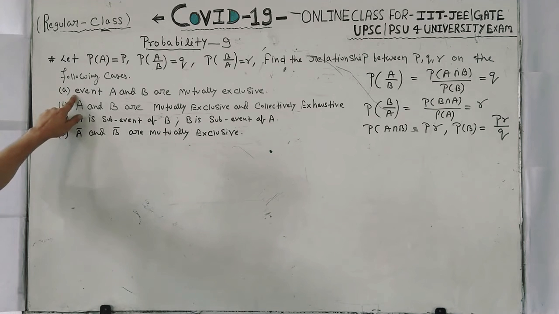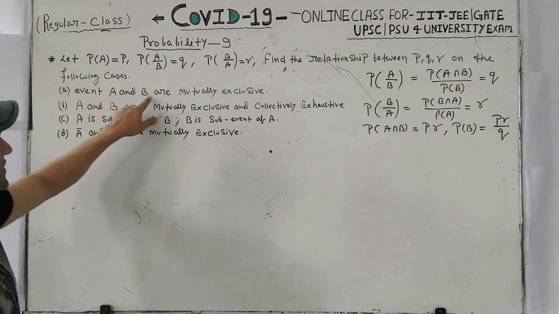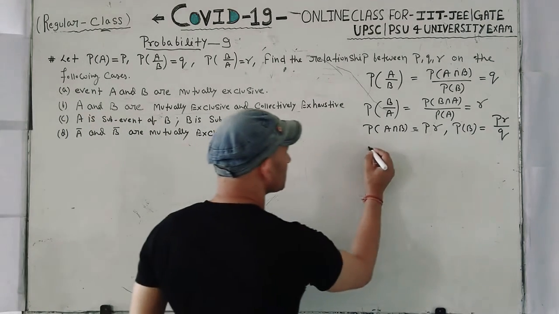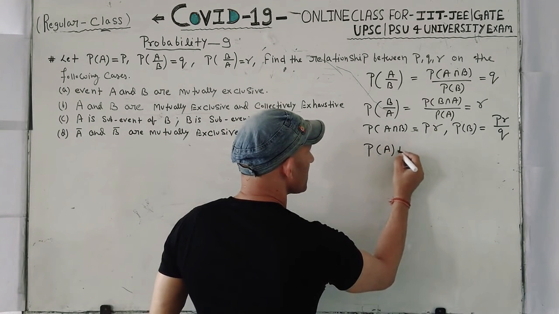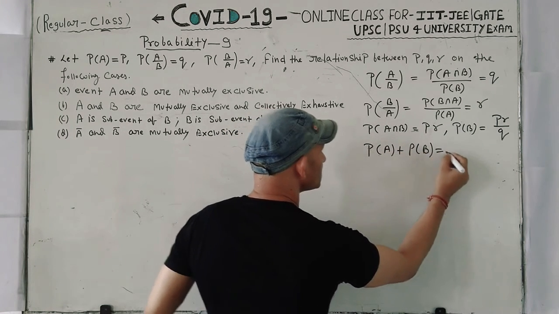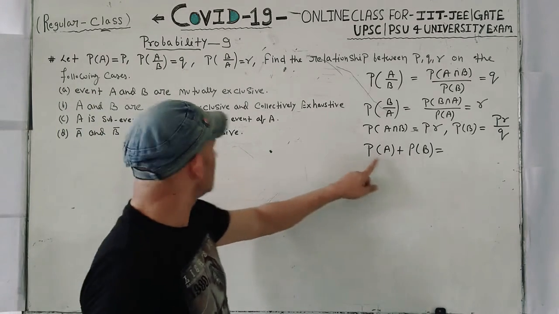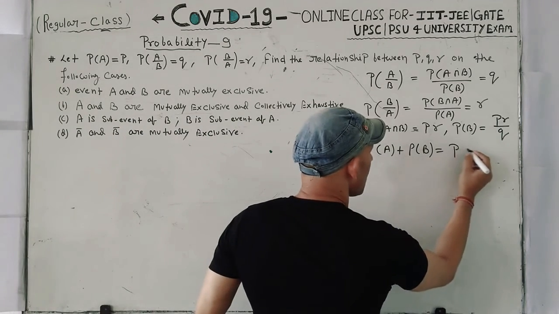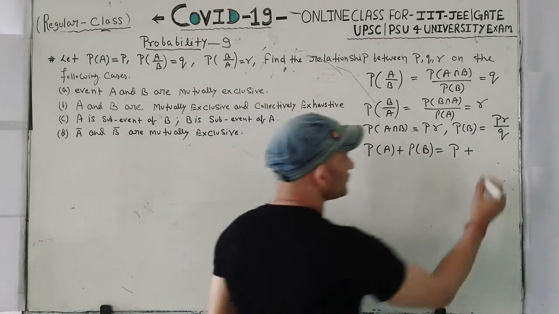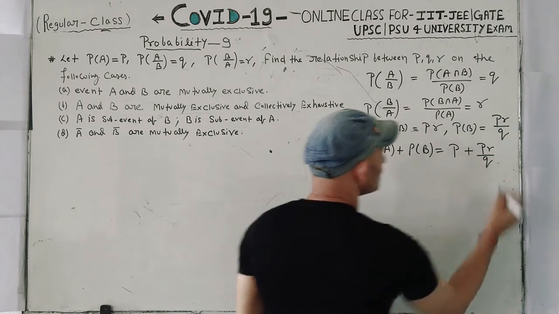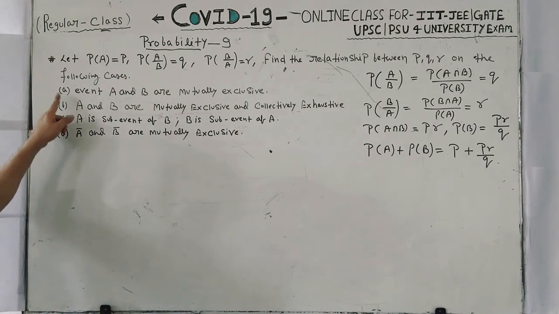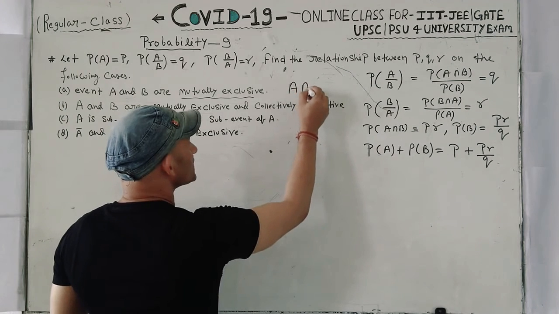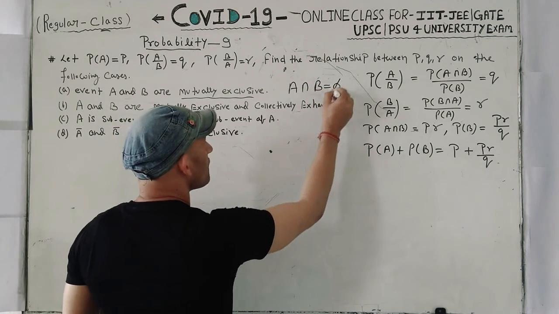Now in the first case, he has given us that events A and B are mutually exclusive. Before solving this, I am also finding probability of A plus probability of B. Probability of A is P, and probability of B is PR upon Q. Now, mutually exclusive means A intersection B is equal to empty set.